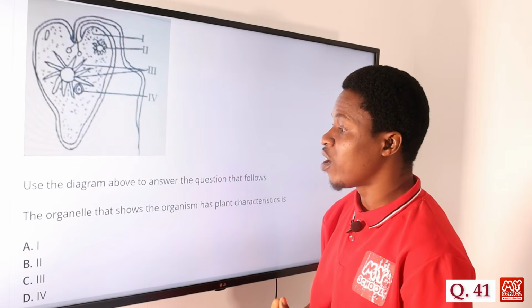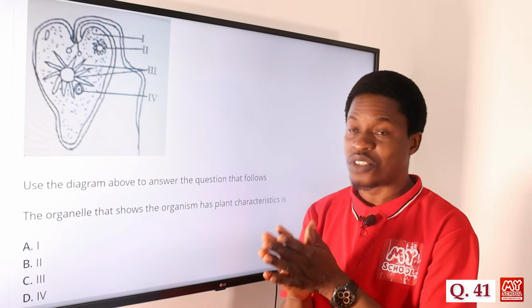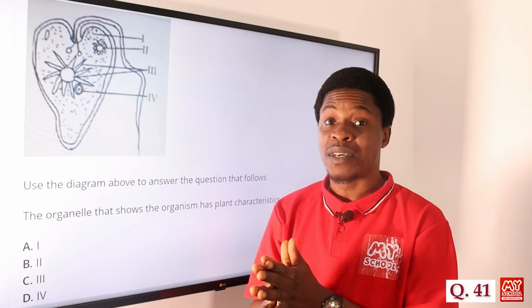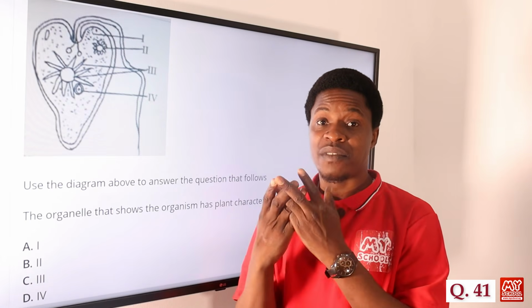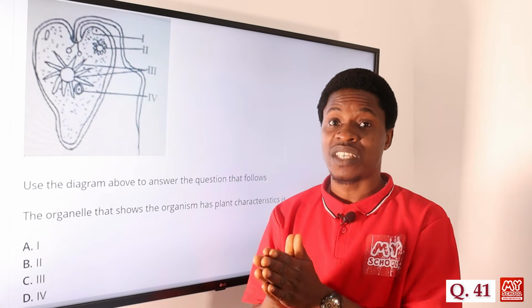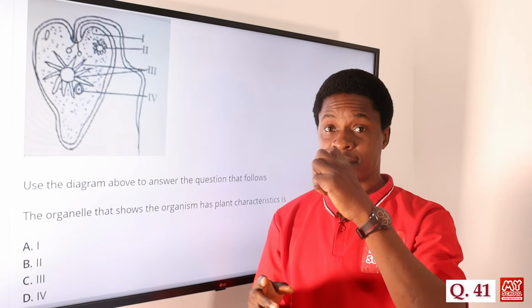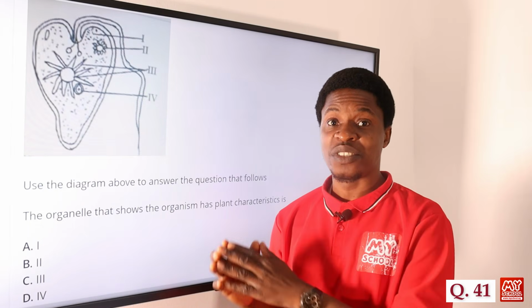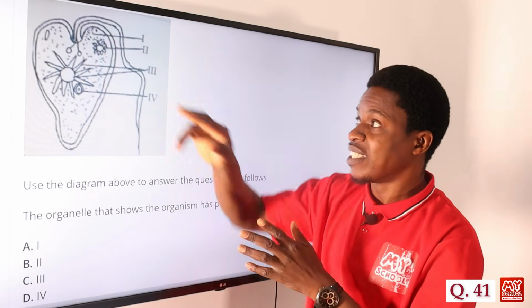So the question says, the organelle that shows the organism has plant characteristics is called what? Of course, when we talk about plant characteristics, that means it can carry out photosynthesis. If it can do that, manufacturing its own food by itself, using carbon dioxide and water in the presence of sunlight and chlorophyll to produce sugar, the food, and then oxygen is given off.